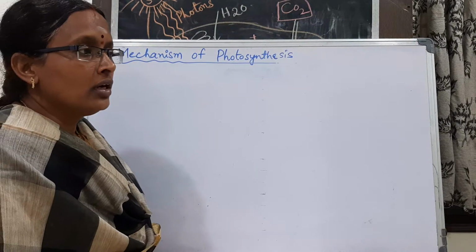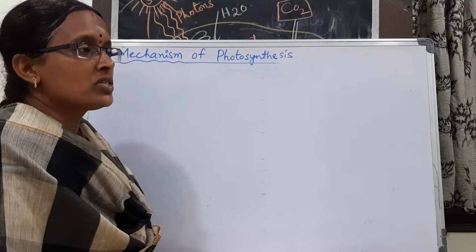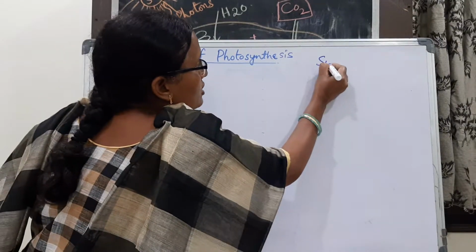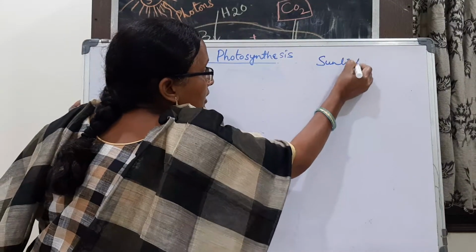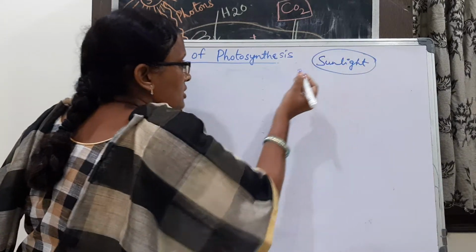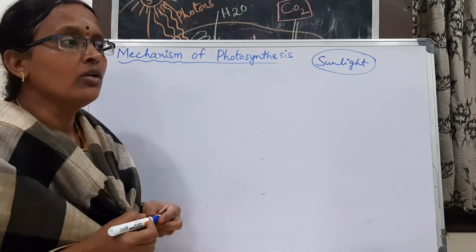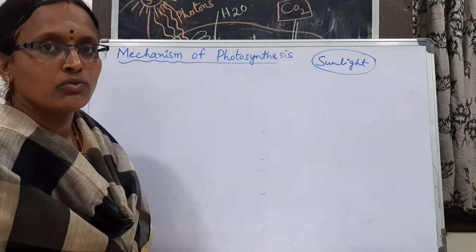So we know that light is essential. Only sunlight is the source of energy. By taking that sunlight, the plants are going to prepare their own food materials by using what?